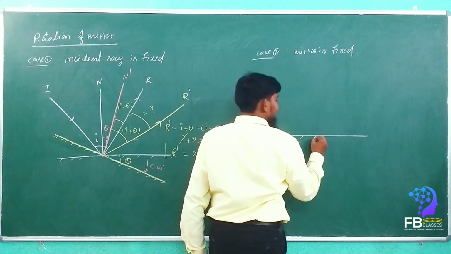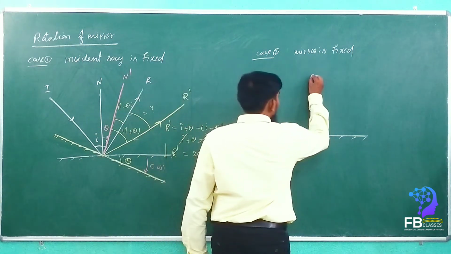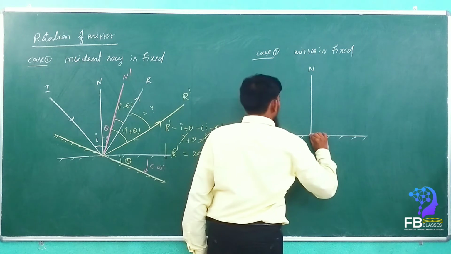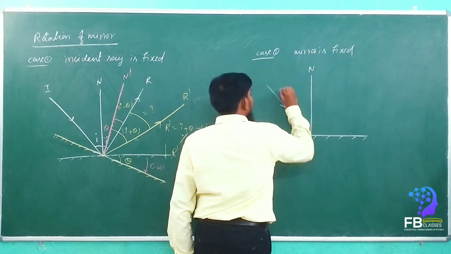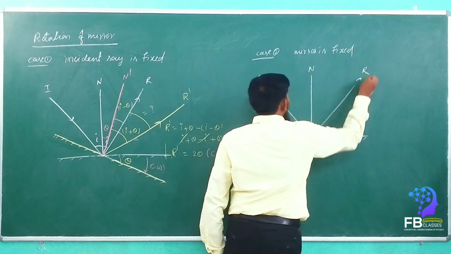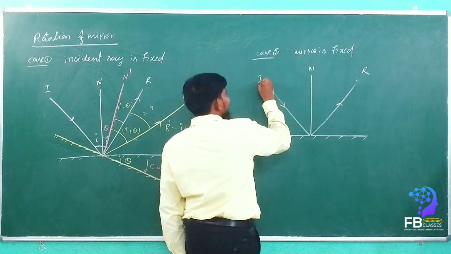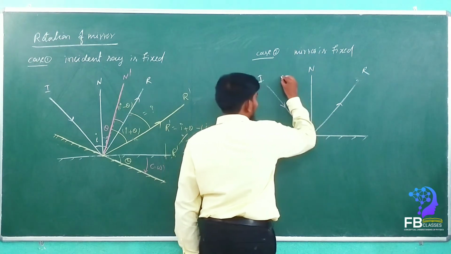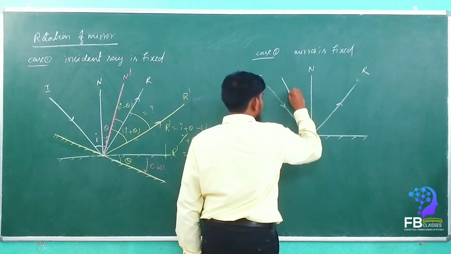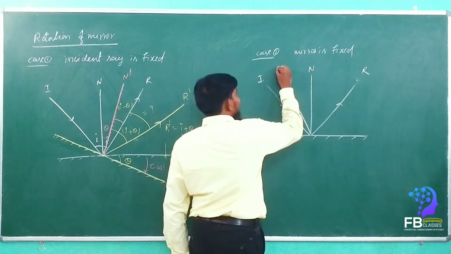Now this is a normal N. Let's consider this is the angle of incidence I. This is the angle of reflection R. Yes or no? Now if the incident ray is rotated clockwise, see here, it is rotated up to here. Let's consider it is I dash.